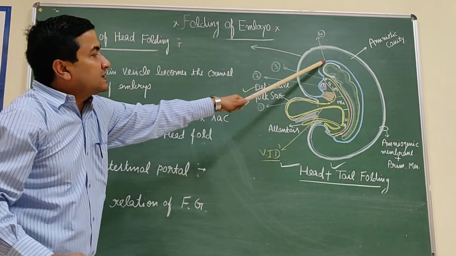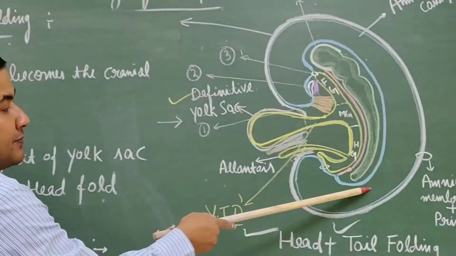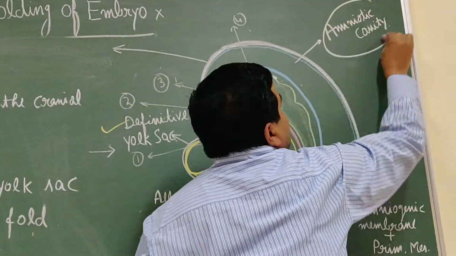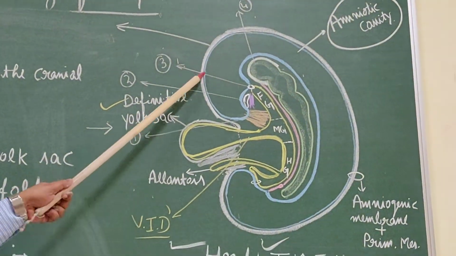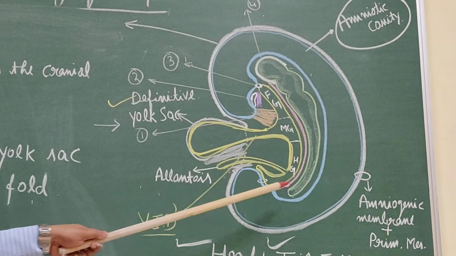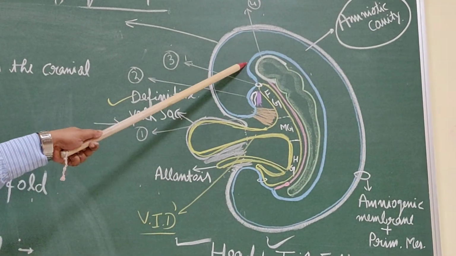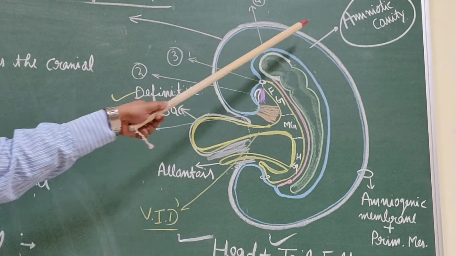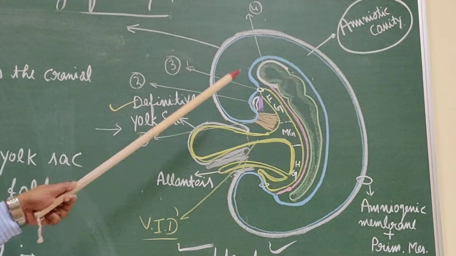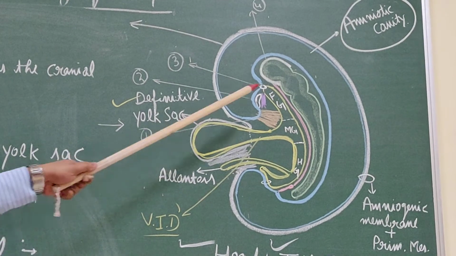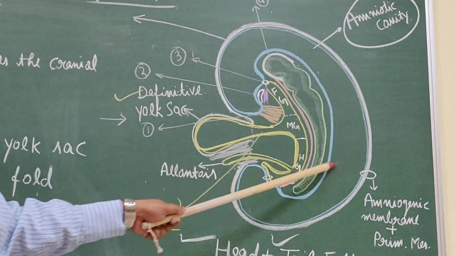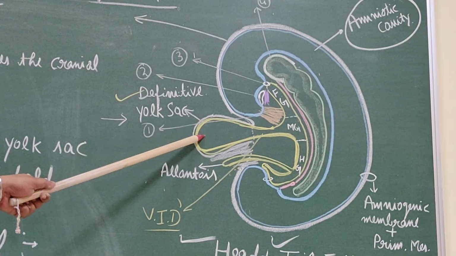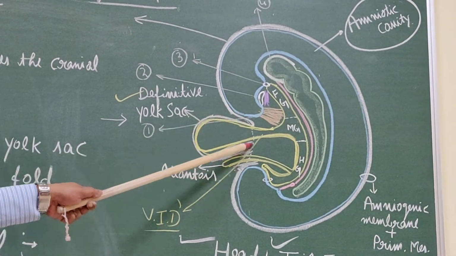Where is the embryo? This embryo, and this is the amniotic cavity. This amniotic cavity completely surrounds this embryo. That is why you say that the amniotic cavity enlarges while the yolk sac reduces. This embryo floats in this cavity, and it is connected with the mother by this. This is the umbilical cord.